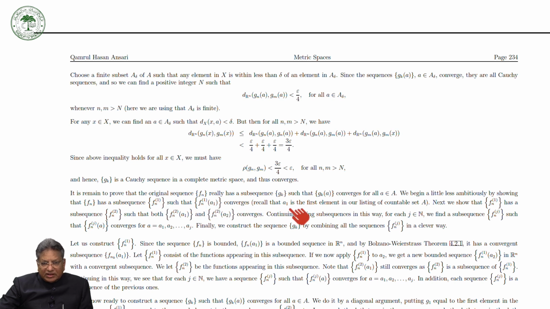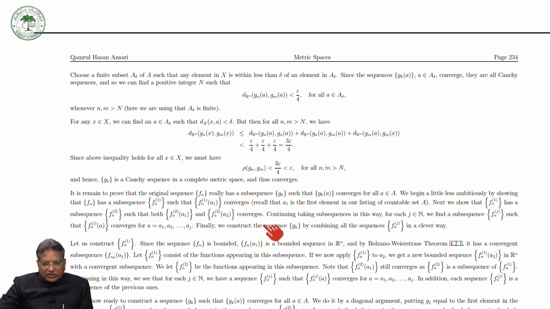Recall that a1 is the first element in our listing of the countable set A. Now we show that Fn1 has a subsequence Fn2 such that both Fn2(a1) and Fn2(a2) converge.